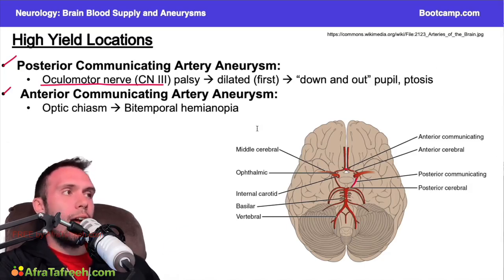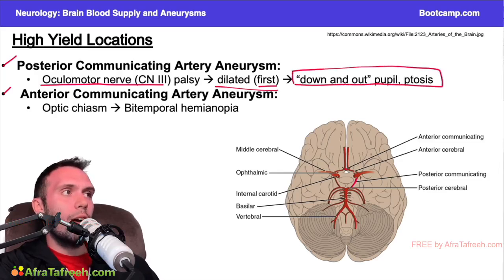So if you just have an aneurysm on one side, you'll tend to get a dilated pupil on that side. You might get a down and out pupil potentially. You might have some ptosis, and you'll get the dilated pupil first because, again, parasympathetic fibers are running superficially, and over more time, eventually you'll pinch down on the somatic fibers, and you'll get more of the down and out pupil when you affect most of the extraocular muscles.